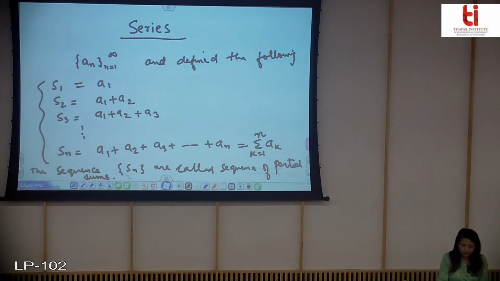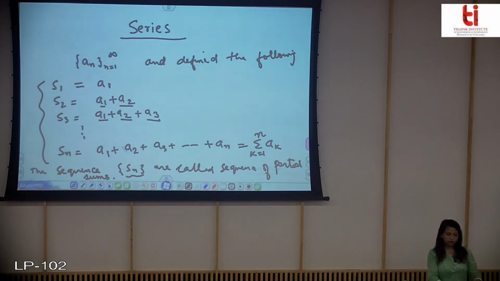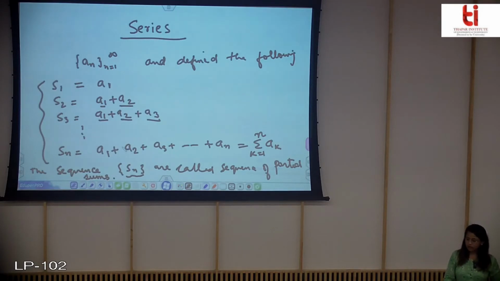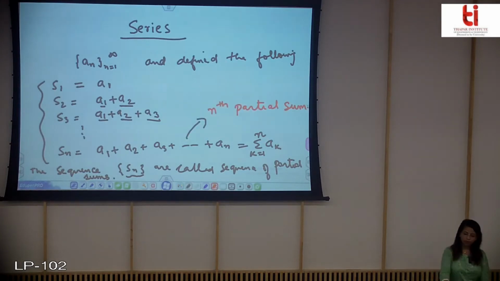So in essence, how you have built it, you have taken S1 is equal to the first term of the sequence, S2 is the sum of the first and the second term of the sequence, S3 is first, second, third addition, and so on. So this Sn also forms a sequence which is called a sequence of partial sums, and this Sn is called the nth partial sum.